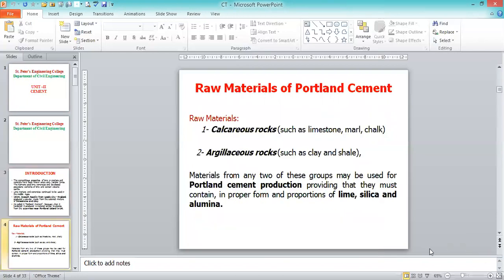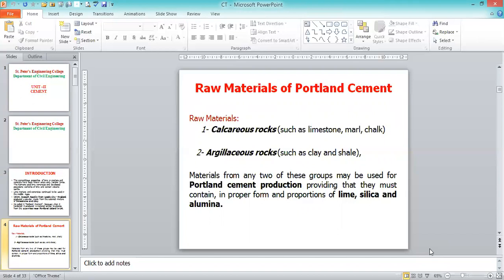Now, what are the raw materials used to produce the cement? There are two basic raw materials. One is called argillaceous materials, and the other is called calcareous materials. Argillaceous materials, in other words clay, are the main ingredient. Shale is also added. Calcareous materials constitute limestone, marl and chalk. Together, these are the raw materials, argillaceous and calcareous materials.